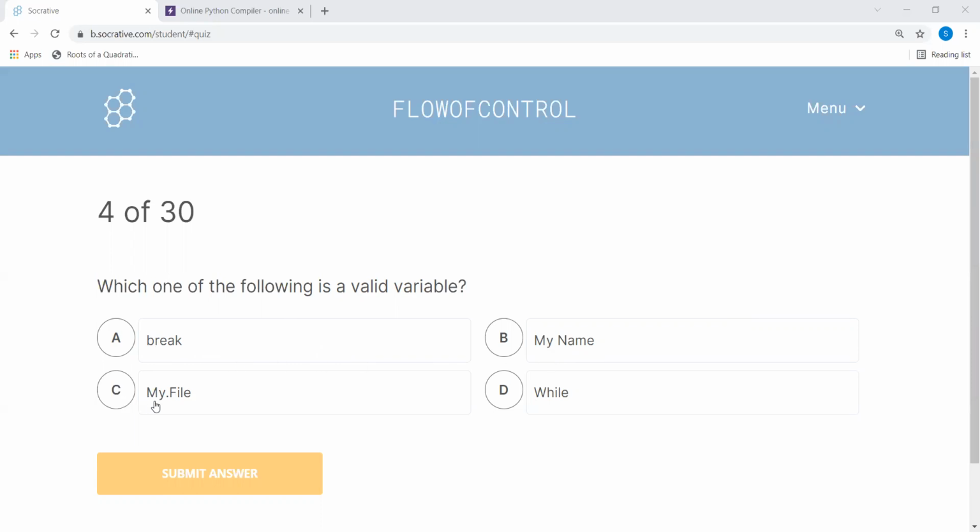And then we come to my dot file. Now, the dot is not a valid symbol which can be used. The only valid symbol we have discussed is the underscore. And while looks to be like an invalid one, but it's not. It's a valid variable. Why? Because the keyword while is in small case, okay, in lower case. Because the keyword is While with a capital letter. So we can say D is the safe one. So we can do this one.